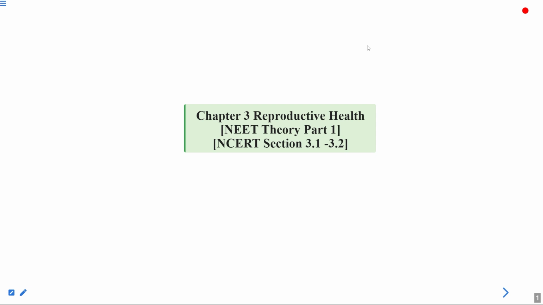Okay, so we'll talk about the NCERT section 3.1 and 3.2 here, and we'll be discussing the theory related to this chapter focusing on the NEET exam. This is part 1 of the lecture. So we'll cover some of the topics in this session, and the rest of the topics we'll cover in the next session.